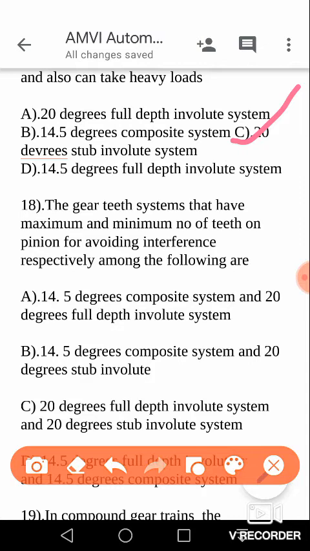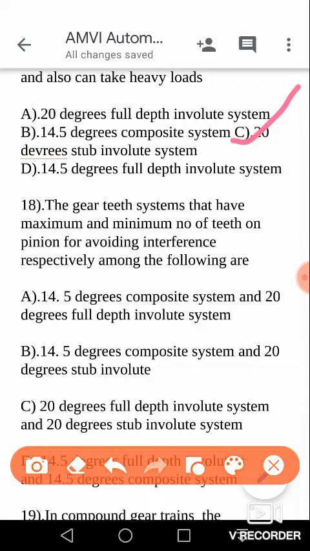Next question: the gear teeth systems that have the maximum and minimum number of teeth on pinion for avoiding interference respectively among the following are. There is once again a table which gives the minimum number of teeth to avoid interference for various types of gear systems.